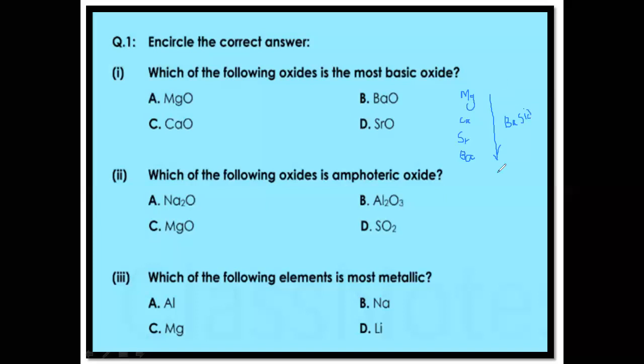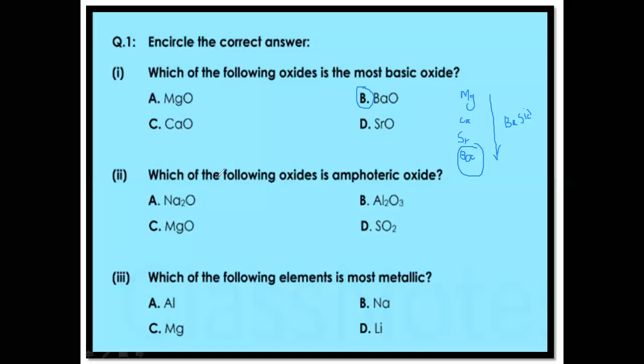As basic character increases down the group, it means that the oxide of barium will be more basic than the other oxides. So the correct option is B, that is, barium oxide is the most basic oxide compared to magnesium oxide, calcium oxide, and strontium oxide. As we go from top to bottom along the group, the basic character of the oxides increases.